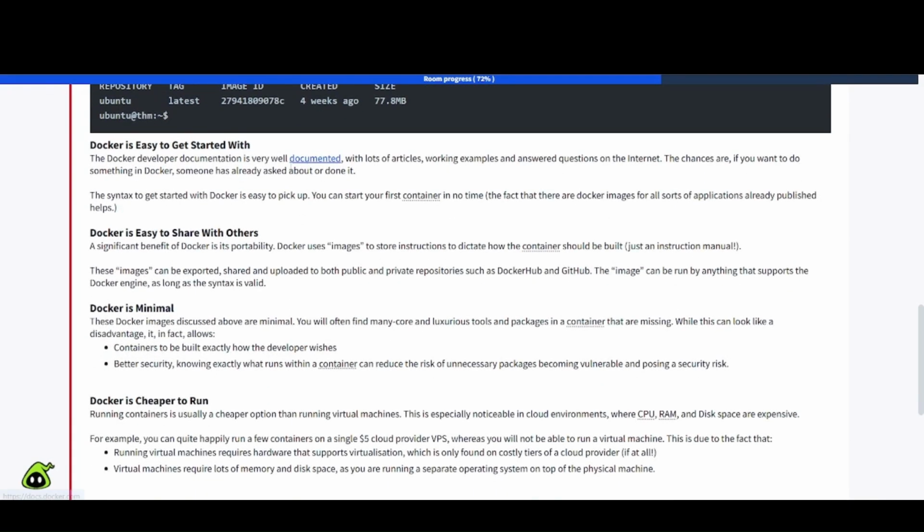Docker is easy to get started with. The Docker developer documentation is very well documented, with lots of articles, working examples, and answered questions on the internet. The chances are, if you want to do something in Docker, someone has already asked about it or done it. The syntax to get started with Docker is easy to pick up. You can start your first container in no time. The fact that there are Docker images for all sorts of applications already published helps.